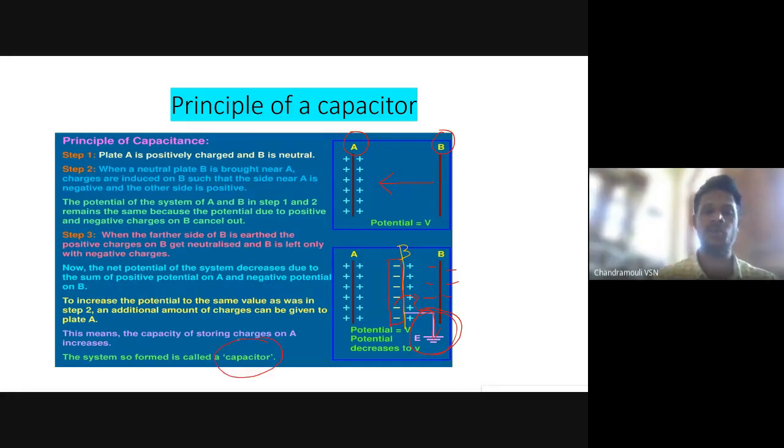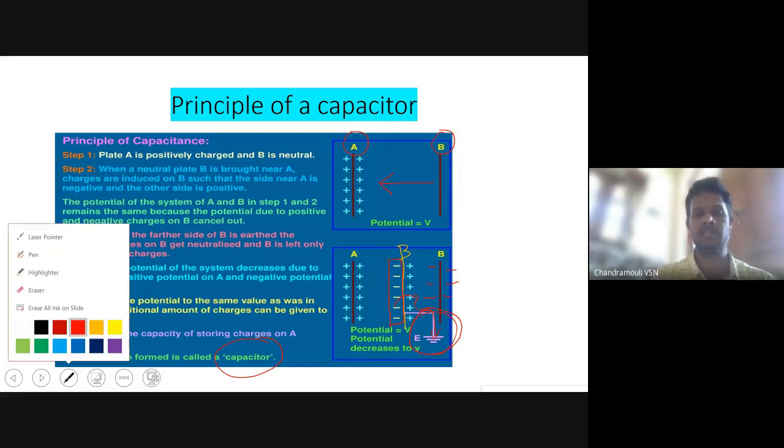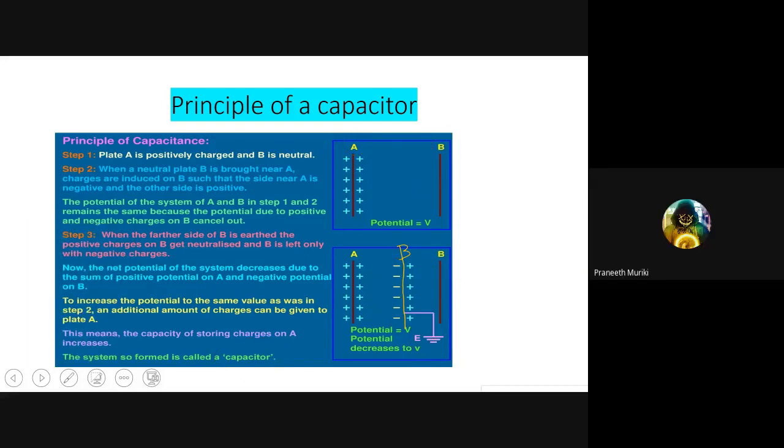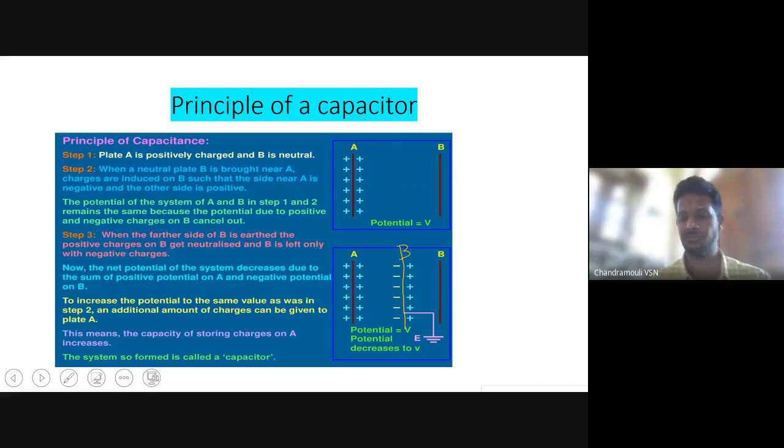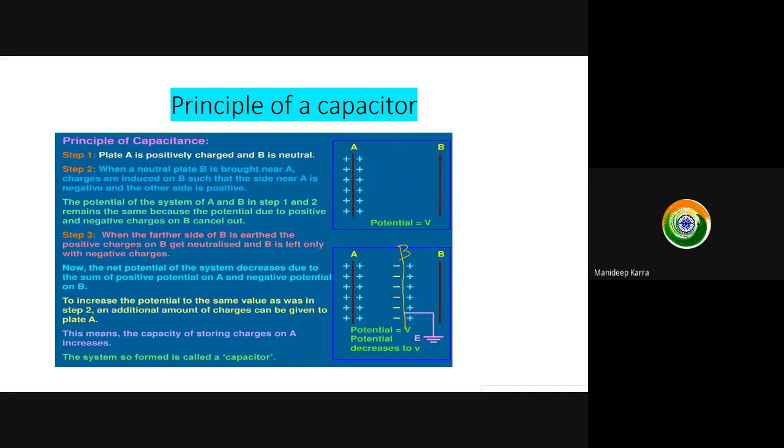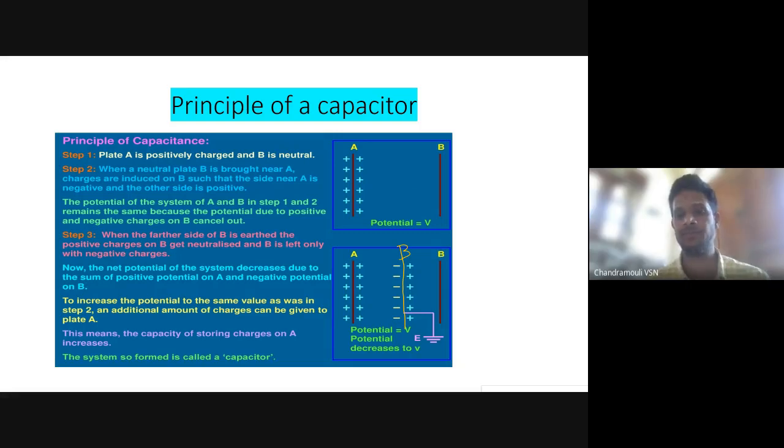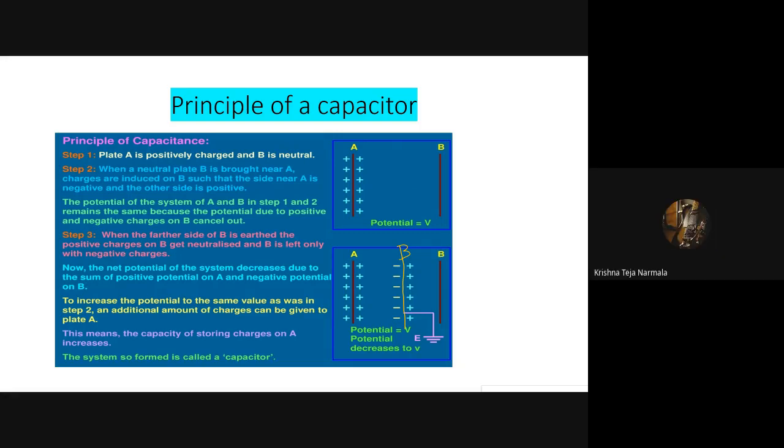So this kind of system is called what? Principle of a capacitor. Two parallel plates. One is positively charged and the other one is negatively charged. Not neutral. Initially it is neutral, but after charging, one will become positive and the other one will become negative.